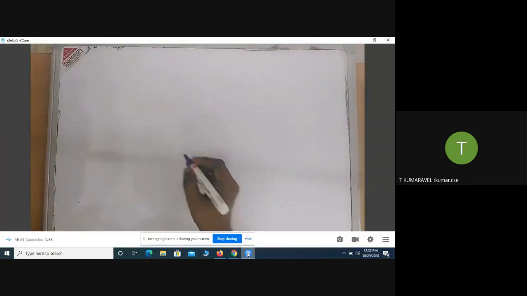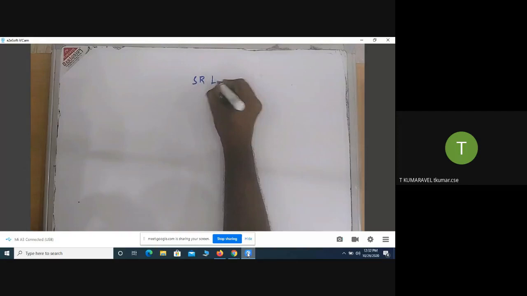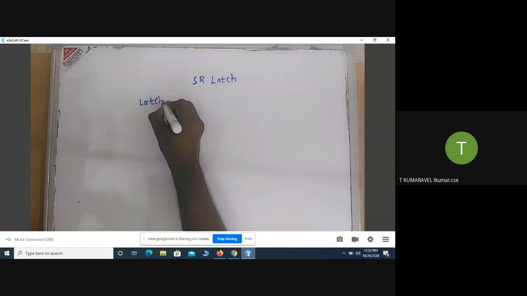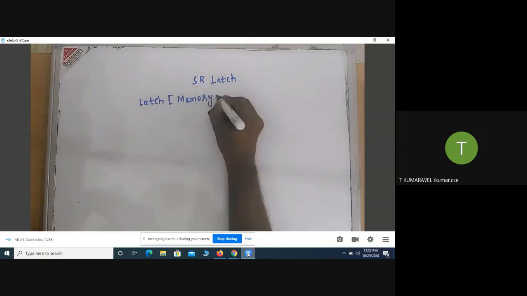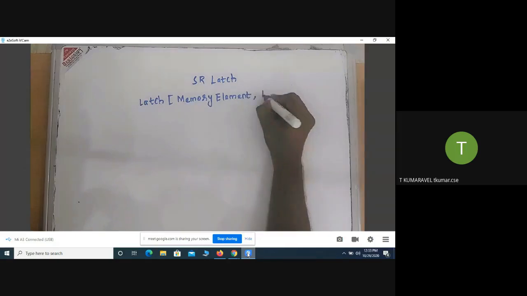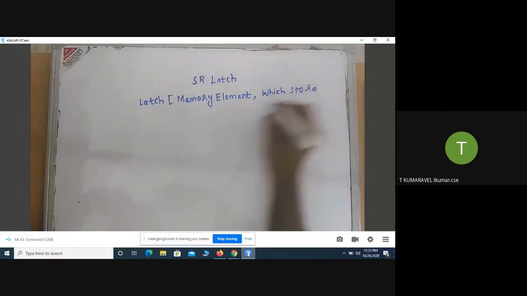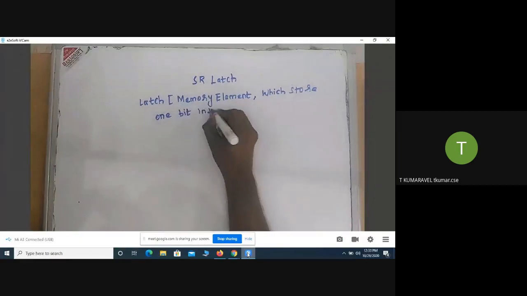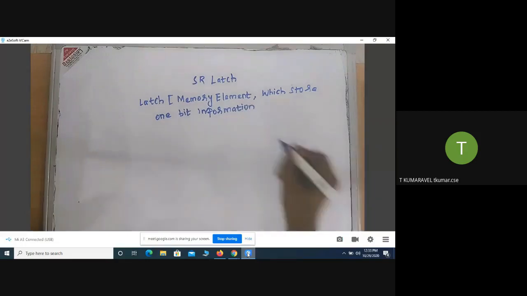In the last class we have seen what is an SR latch. What is the meaning of latch? It is one of the memory elements, which stores one bit of information. Okay, so we have seen the different ways we can implement the SR latch.